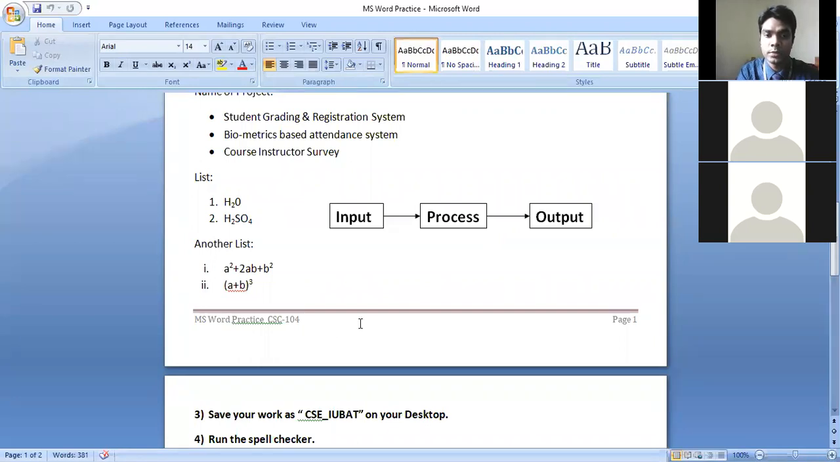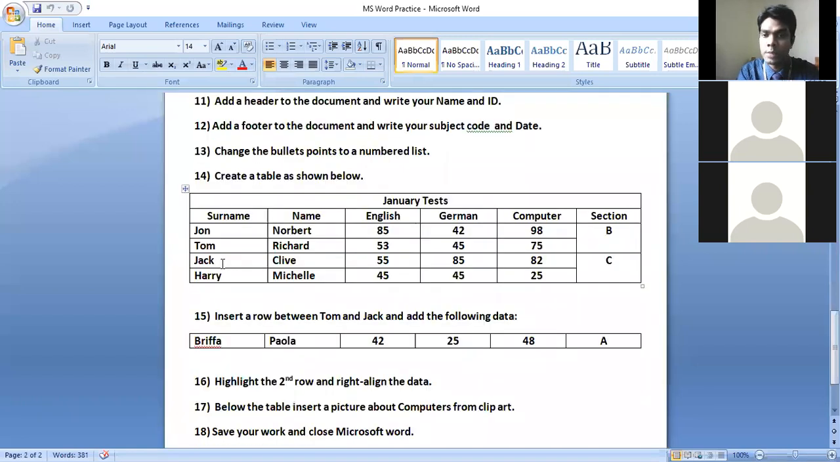Then they're telling you to create this table. Here is the sample given. You have to create the same table. Then you have to insert this row in between Tom and Jack. That means you have to create another row in between these two, and then write down this information inside that row.